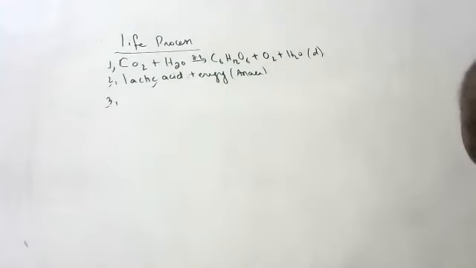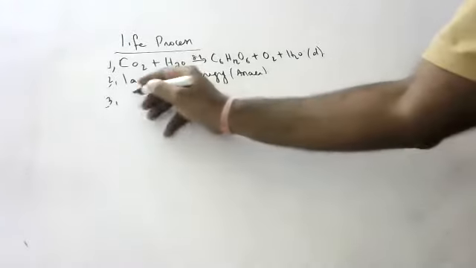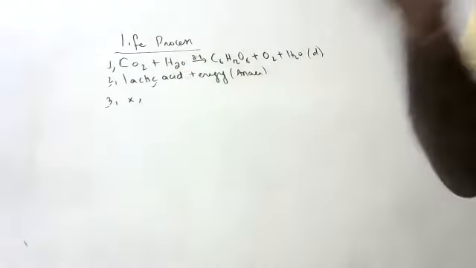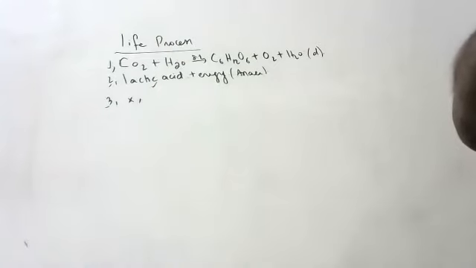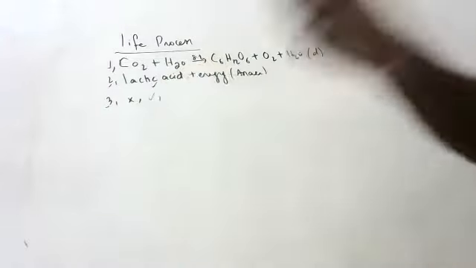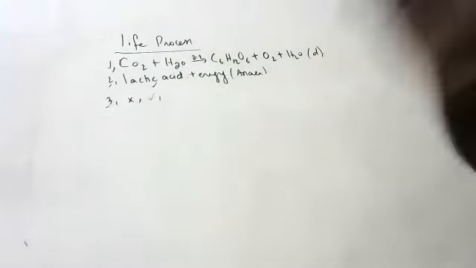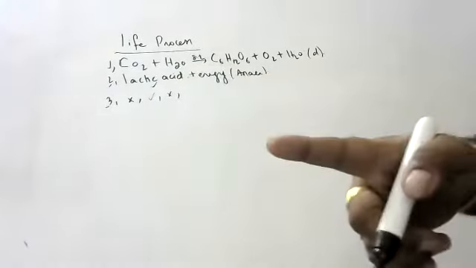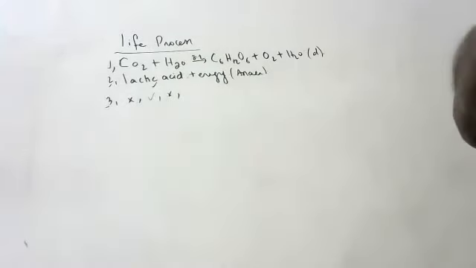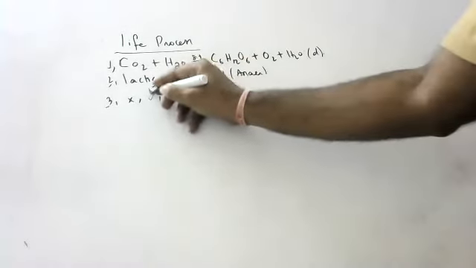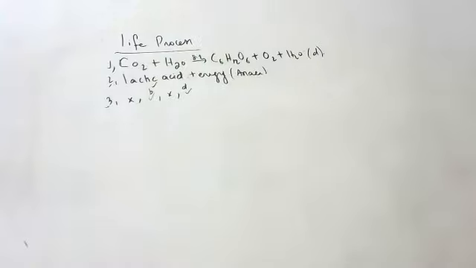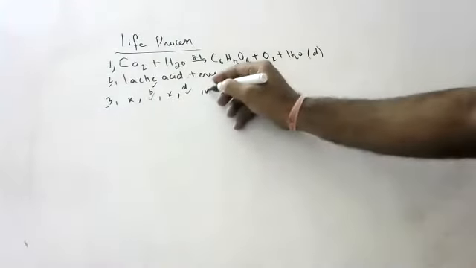Next, which of the following statements are true about respiration? During inhalation, ribs move inward. False. Ribs move outward. In alveoli, exchange of gases takes place. That is true. Hemoglobin has greater affinity for carbon dioxide. Wrong. Children, are you able to hear me? Kindly confirm. Yes, sir. Alveoli increase the surface area of absorption of gases. True. So B and D both are correct. Fourth option is the correct option.